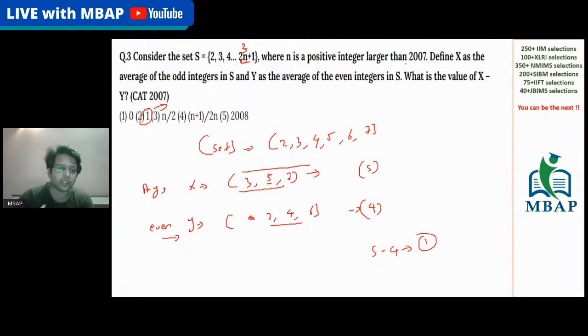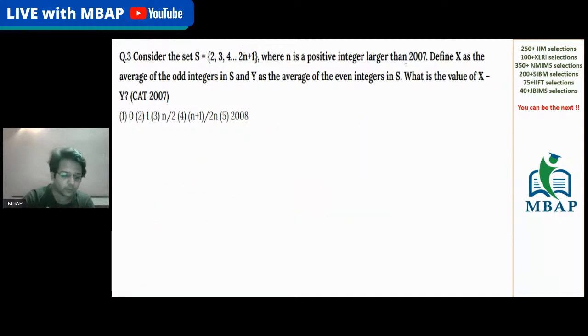The length of the question will not decide the complexity of the question. That's a learning I can give you by solving this question. Bhumika, what I'm saying is the set is 2, 3, 4 till 2n plus 1. What is the value of n? This is something which you do not know, I do not know. If there's something neither of us knows, what do we do? We assume. You can assume the value to be 1, 2 or 3 whatsoever.